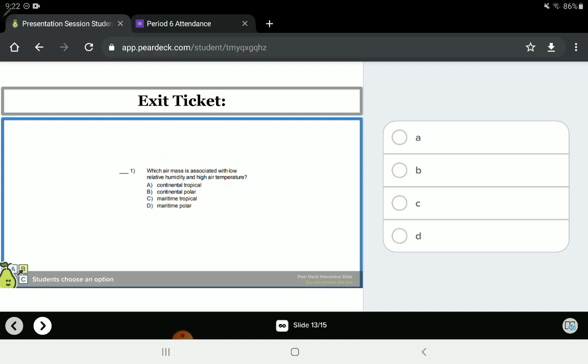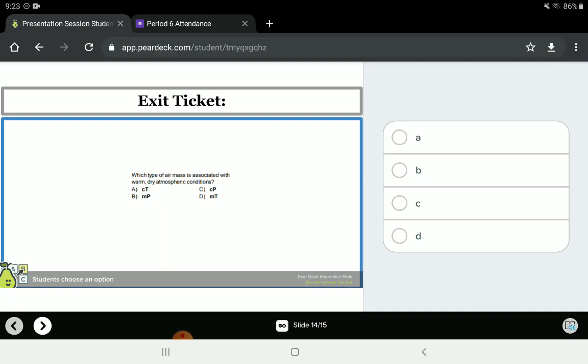So your exit tickets, you got 3 questions. You're going to answer the first one. Which air mass is associated with low relative humidity and high air temperature? The second one is which type of air mass is associated with warm, dry atmospheric conditions? So again, which type of air mass is associated with warm, dry atmospheric conditions?